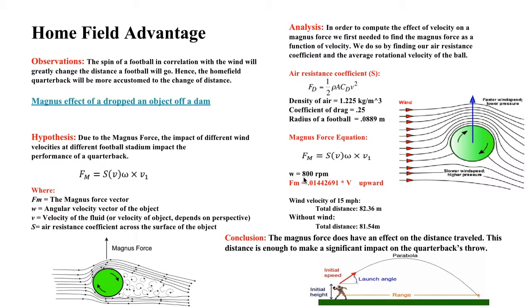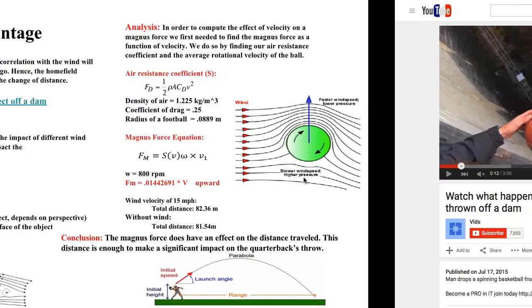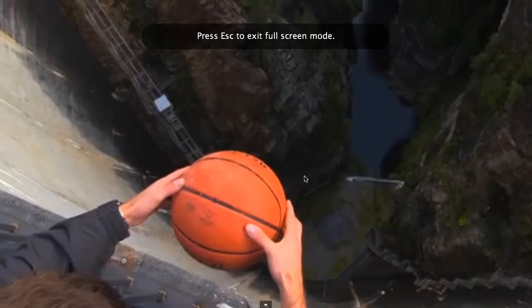For our project, we wanted to see if we could measure the phenomenon of the home field advantage and determine if it's a superstition or if it's real. For this, we decided to look towards the Magnus Force to see if it could have a significant enough impact on a pro player's game. We got the idea for our experiment from this video here.